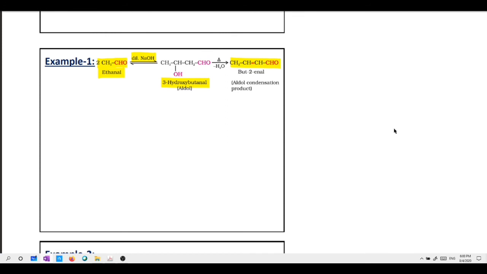So we write this one as beta hydroxy aldehyde, and it is alpha comma beta unsaturated aldehyde, in this case aldehyde. Next example we'll see ketone.